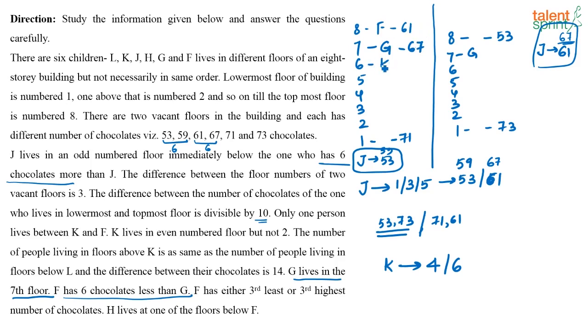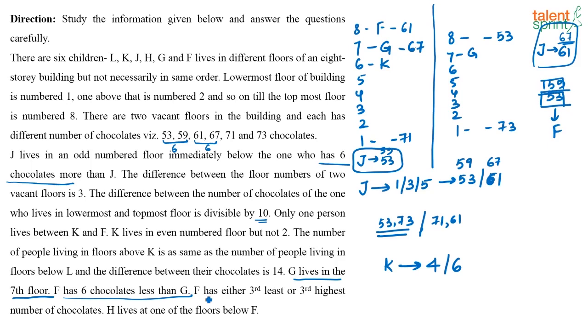So which is K? Obviously this is K, out of this 4 and 6. Now the same thing if we look at this statement. Here in this statement, what have we found out? We have found out that J is 61, right? So if J is 61, the person who is living above J is 67. So which is the other pair that we have whose difference is 6? It is 53 and 59. So according to this given statement, what is 53? 53 should be F and 59 should be G.